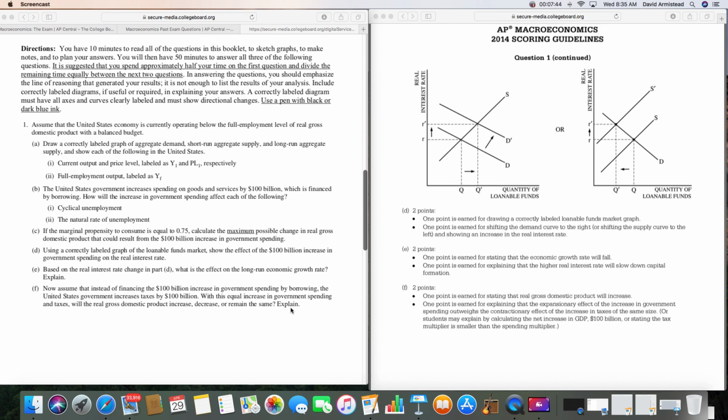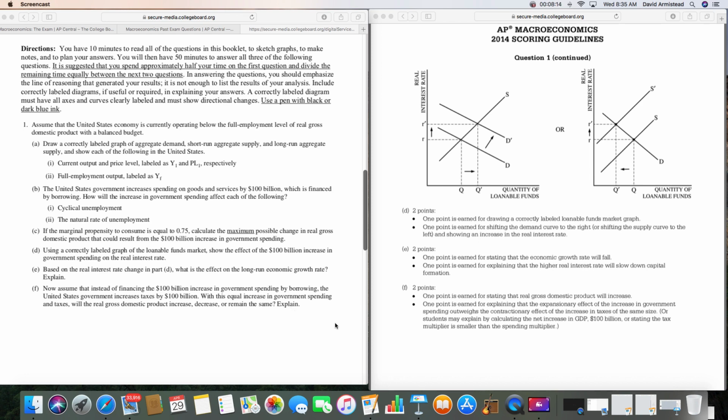The tax multiplier is one less than the spending multiplier. So 4 times 100 is going to be a $400 billion increase to GDP from that spending, but the tax multiplier is one less than the spending multiplier. So the tax multiplier is 3. 3 times 100 means you're taking out potentially $300 billion in spending, but now you're adding $400 billion in spending. So you're going to get an increase by $100 billion in spending.